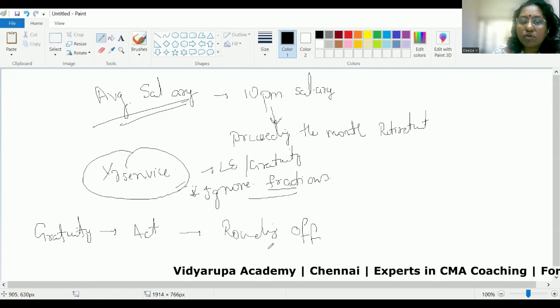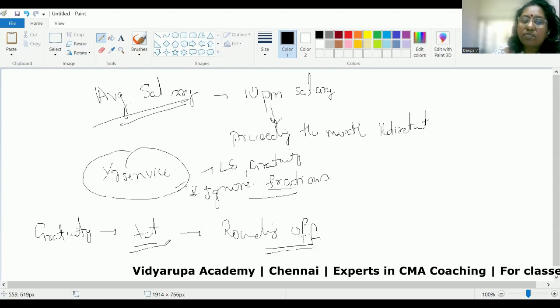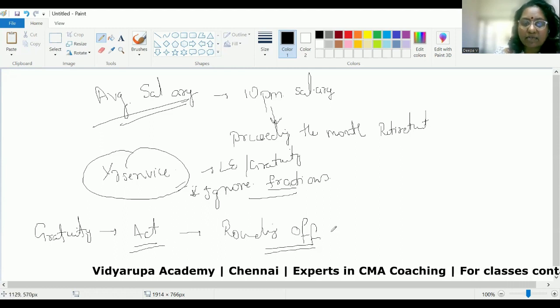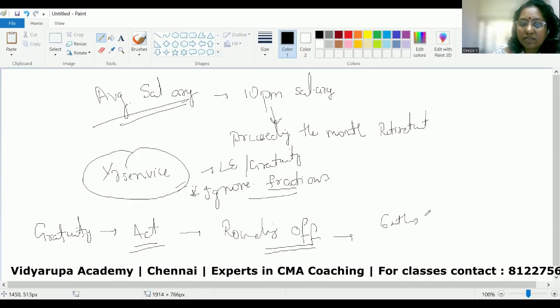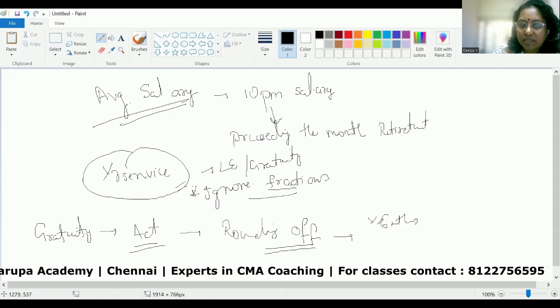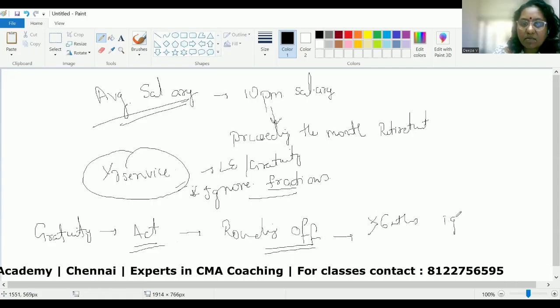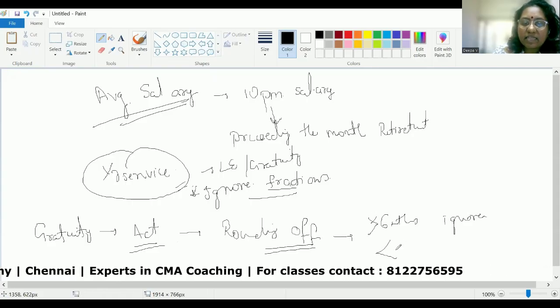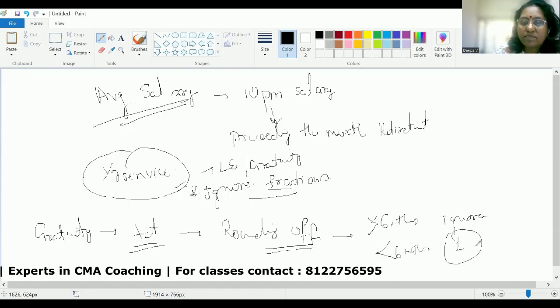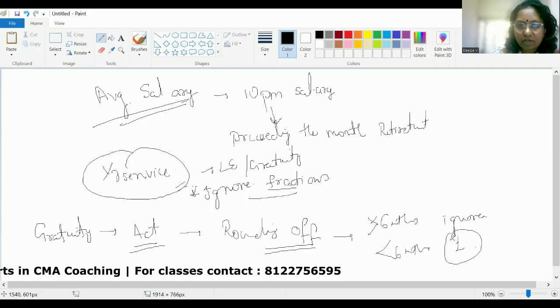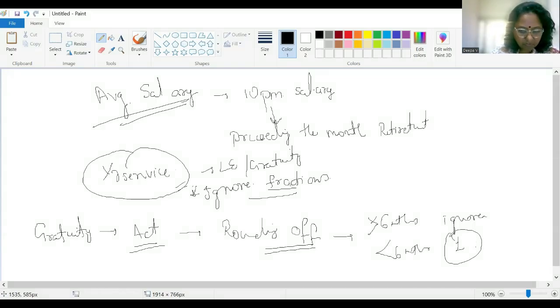Okay, there is something called rounding off that you will have to do if an employee is covered under the Gratuity Act. How will you round off? 6 months, you will ignore. Less than 6 months, you will ignore. And greater than 6 months, you will make it as 1. Okay, so this is how the rounding off has to happen.